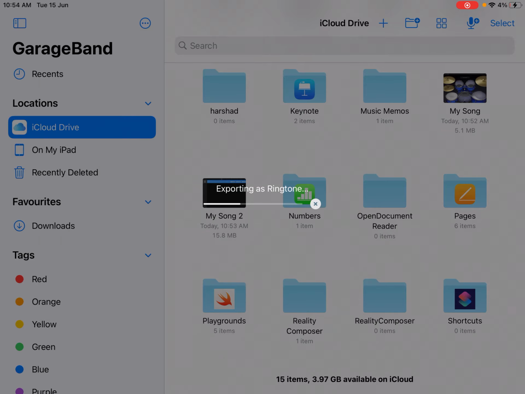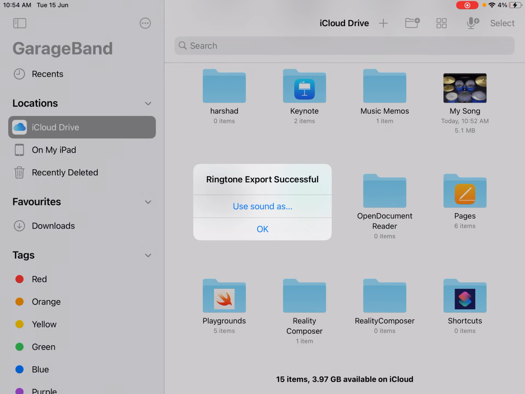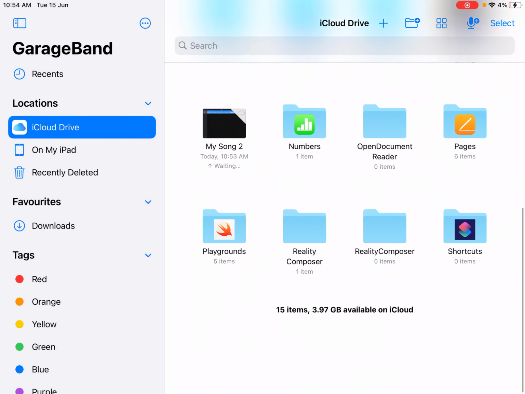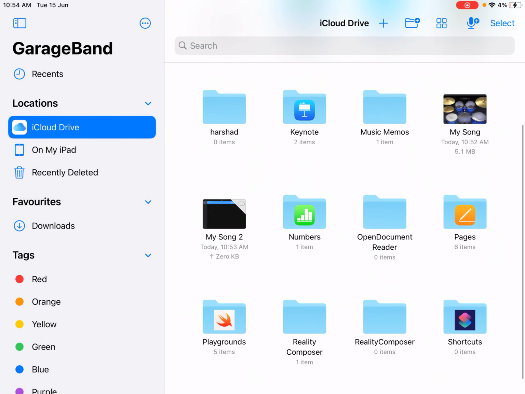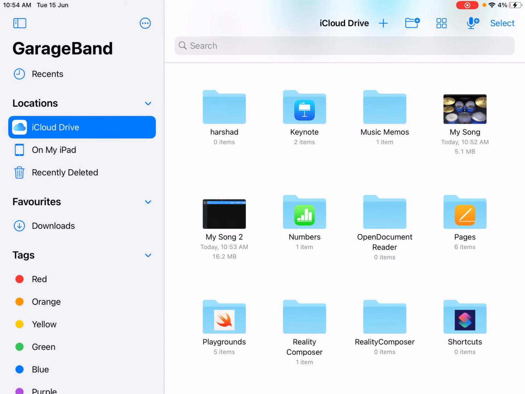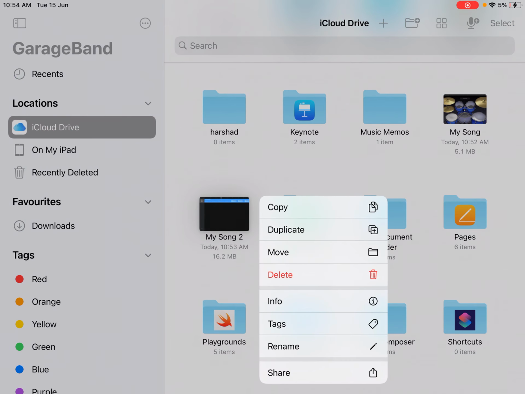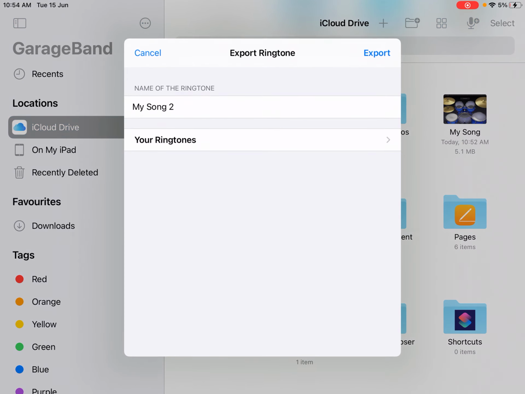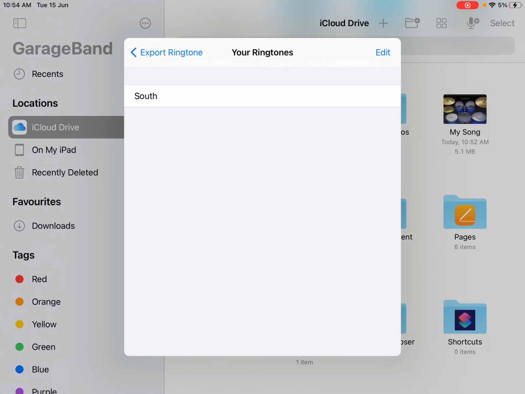So now wait for this to complete. That was kind of fast. You click OK. Now you want to press and hold that. If you want to delete the ringtone, then you want to press and hold that, share, then ringtone, your ringtones, and click edit, and you want to click the minus sign to delete it.